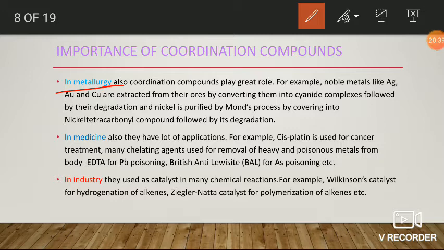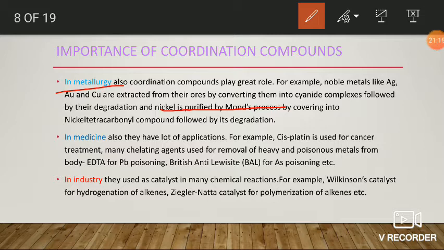Similarly, here nickel metal is also prepared or purified by using the Mond process. Here the nickel ore in the first step is treated with carbon monoxide, that is CO, then it is converted into tetracarbonyl nickel complex compound. This complex compound on heating at higher temperature is converted into pure nickel metal. So by using this Mond process we can prepare the ore as well as purify the nickel metal.